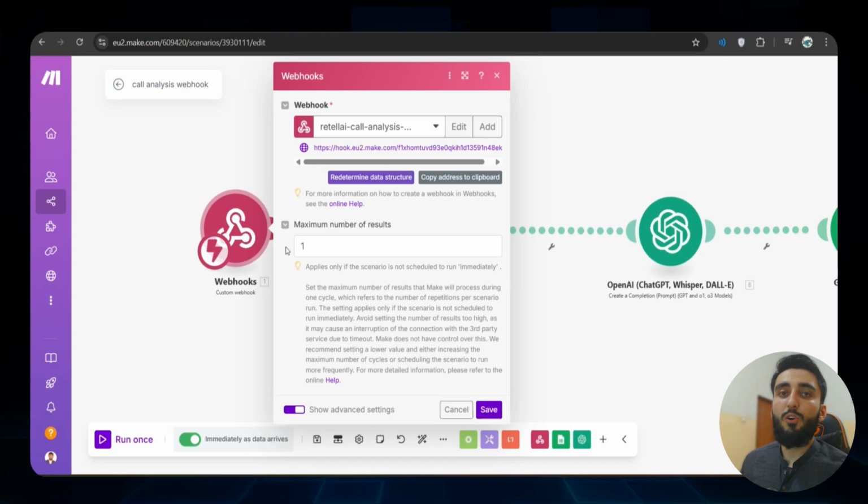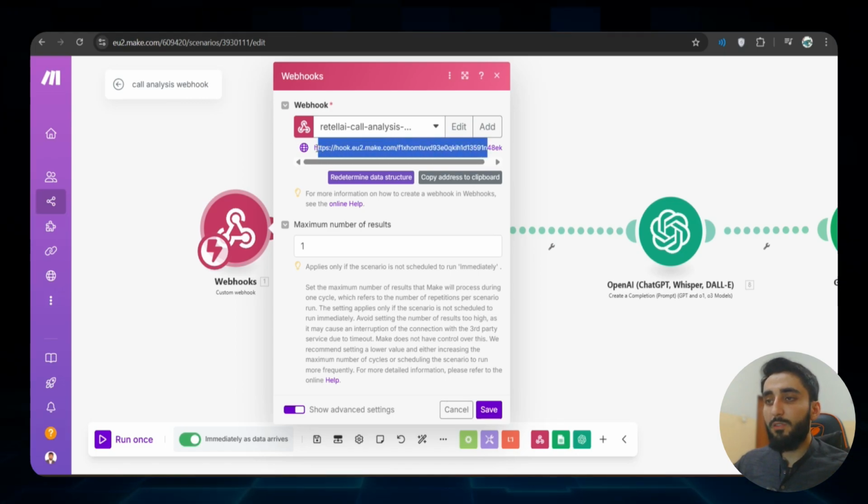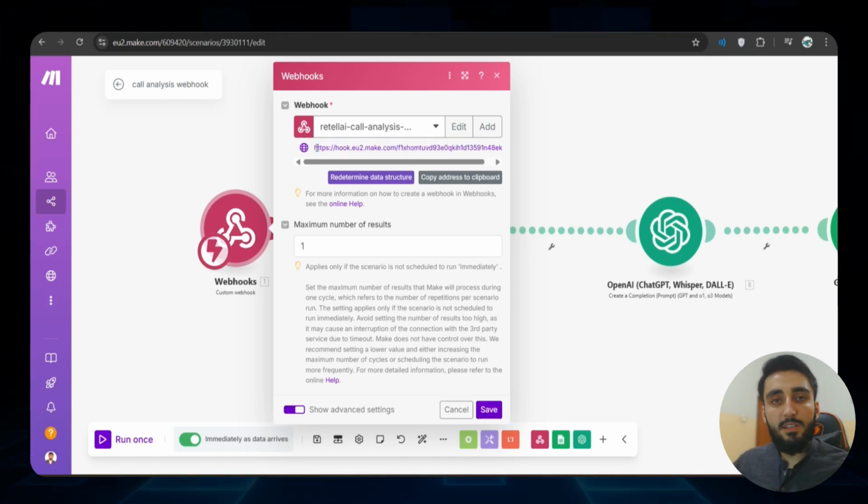Remember, this webhook is called multiple times: when the call is started, when the call is ended, and when the call analysis is available. So with the first two types of events we are not interested, but with the third one, where it is call analysis, we are interested, which is also one of the reasons why I defined the data structure for this webhook. Because if the data structure has no key called call analysis, then it will not proceed further, so it will by default ignore the rest of the requests that are coming.